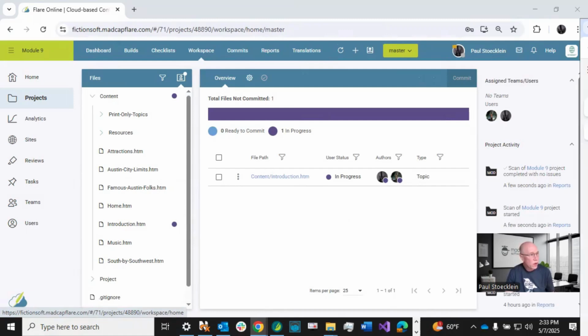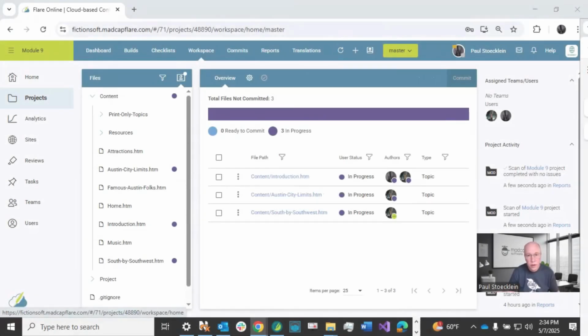Let's have Lloyd make changes in a couple of other topics. All right, so I opened up two different topics, and you can see that's what's happening. Now this has changed again. We've got three topics that are being worked on, and of course you see the indicators over here on the left.